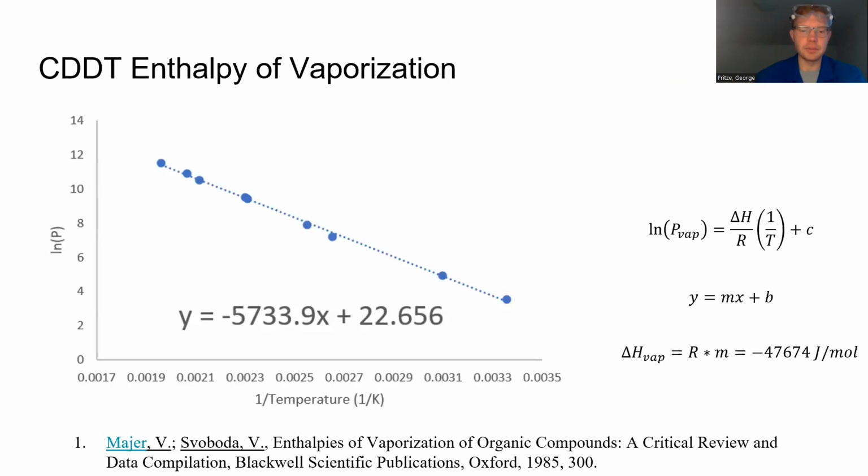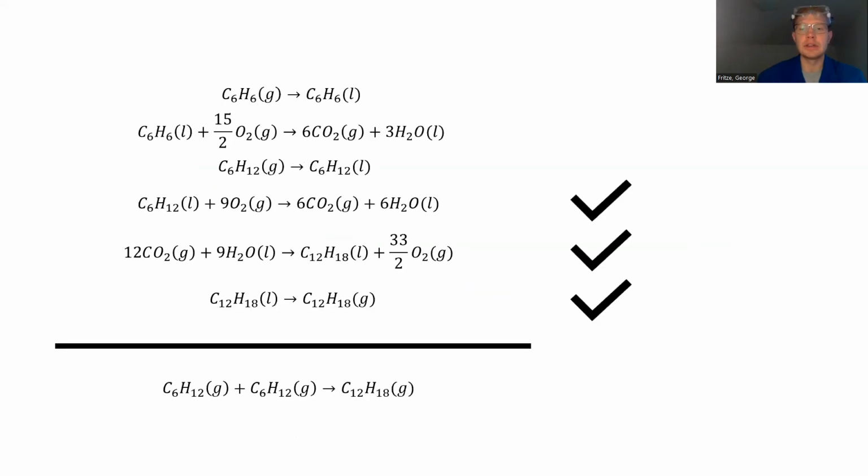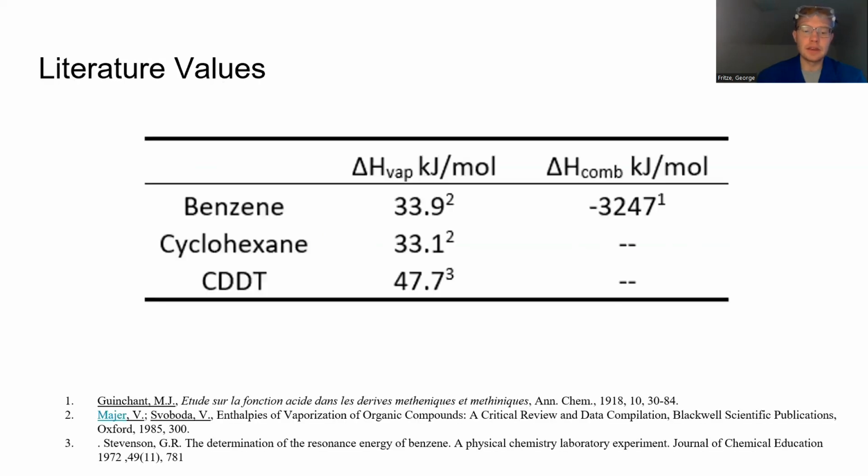All right, so now we have the enthalpies of combustion. Using the data from Maher and Swoboda, I used the Clausius-Clapeyron equation to determine the enthalpy of vaporization of CDDT. Using the slope of the graph and multiplying it by the gas constant R, it was determined to be 47,674 joules per mole. Now that we have that value, the rest we can find using our best friend, Google Scholar. All these literature values will be important to helping us determine the resonance energy of benzene.